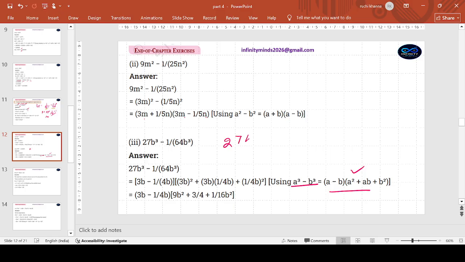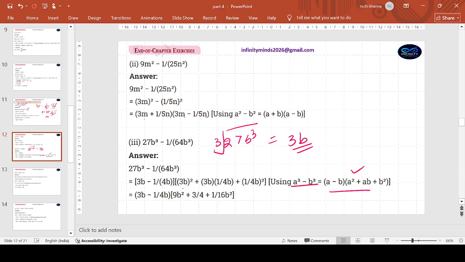The cube root of 27b cube. It is like you have to do this. Nobody writes it. Cube root of 27 is 3. Cube root of b cube will be b. 3b shall play the role of my a. 3b minus 1 by 4b.